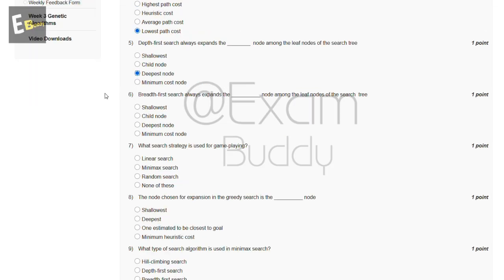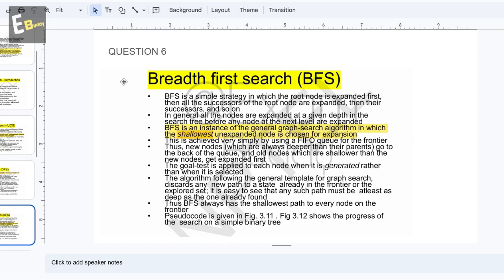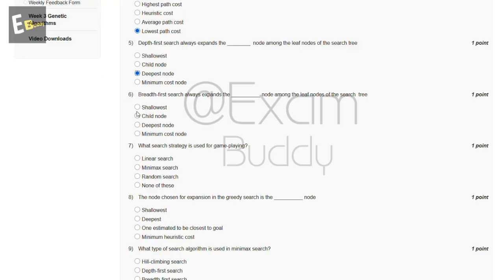Now the sixth question is: breadth first search always expands the dash node among the leaf nodes of the search tree. The options are shallowest child node, deepest node, minimum cost node. Now let's check the answer. Breadth first search, BFS, is an instance of the general graph search algorithm in which the shallowest unexpanded node is chosen for expansion. So the answer of the sixth question is A, shallowest.